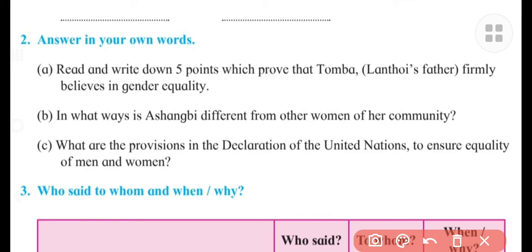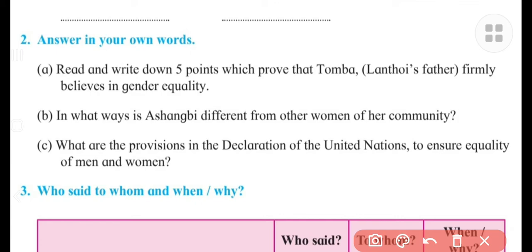See, equal rewards for equal work. This is the most important thing. Equal rewards for equal work means whatever work is done by men and whatever salary he is getting, the same amount of payment should be received by the woman also, if she does the same type of work.